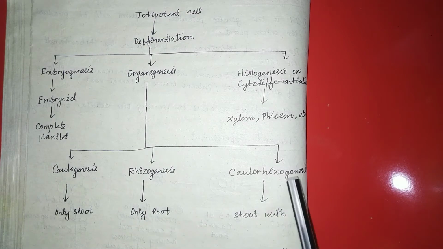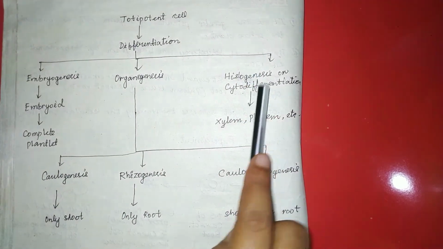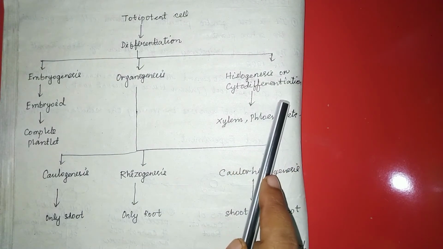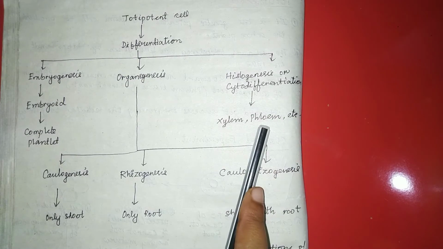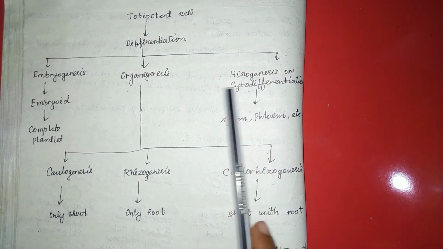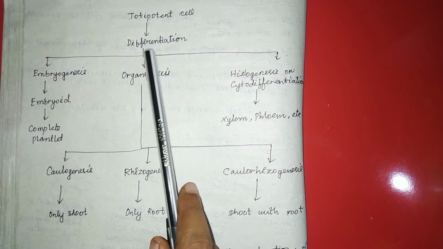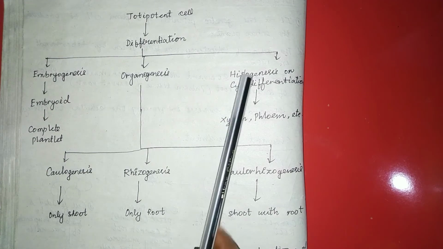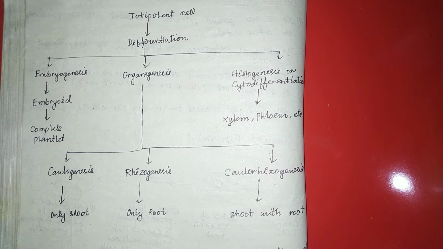In calorhizogenesis, there is the formation of both root and shoot. Histogenesis, also known as cytodifferentiation, leads to the formation of xylem, phloem, etc. So this is all about the totipotent cell, which is differentiated into embryogenesis, organogenesis, and histogenesis, also known as cytodifferentiation.